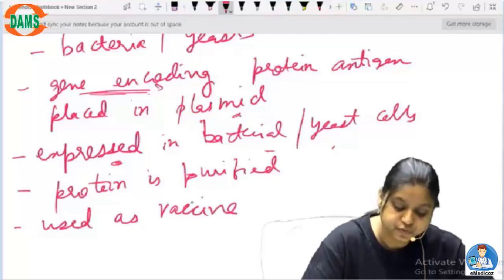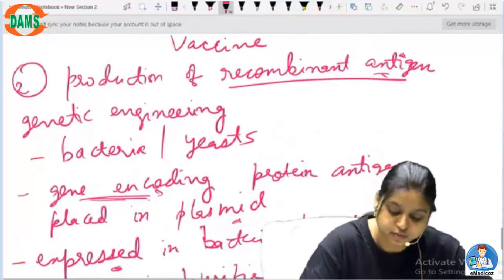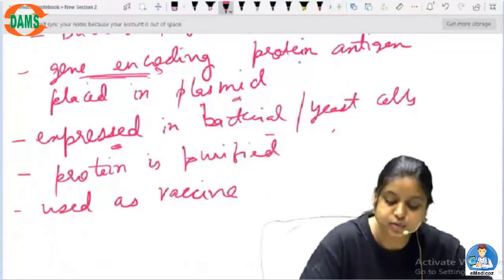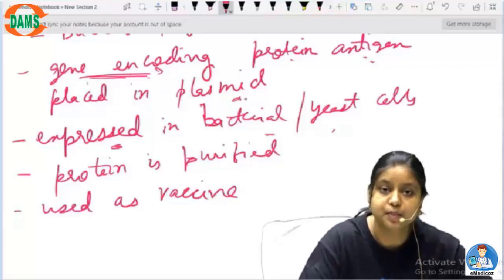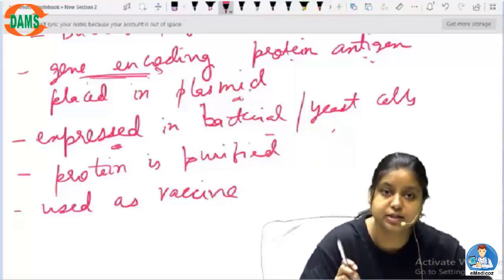Okay, so for making the recombinant antigen, what you require is the gene that encodes the protein which makes the antigen an antigen. You have to put this gene into the plasmid. This plasmid will now carry that gene which will make the antigenic protein.